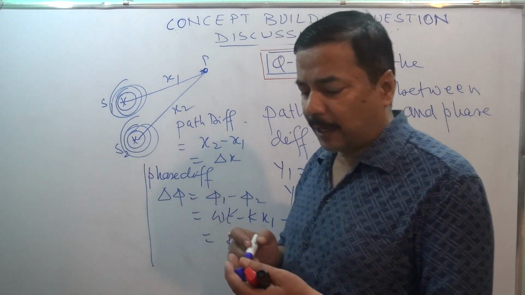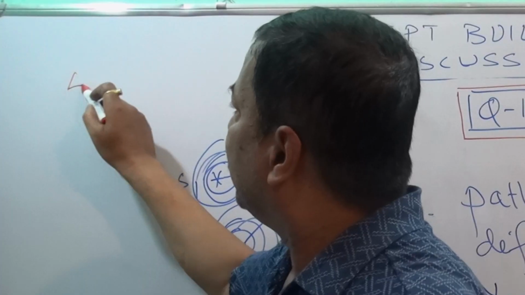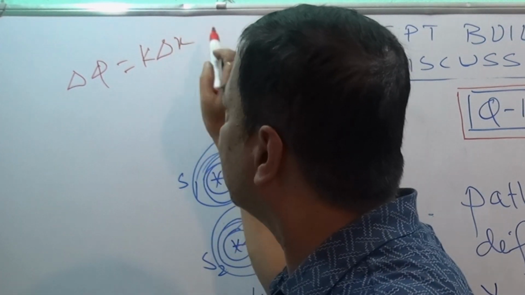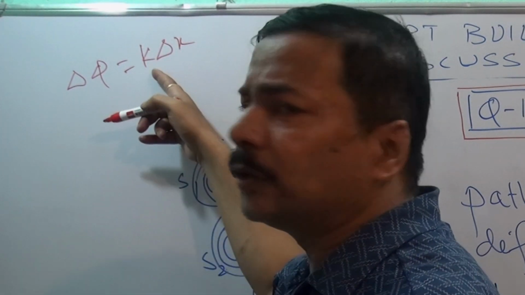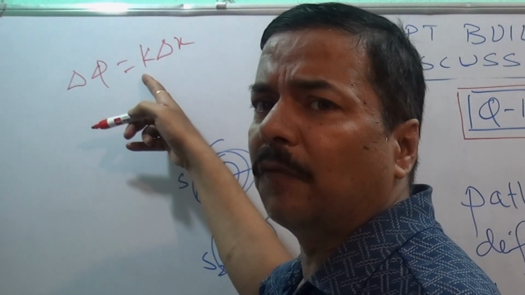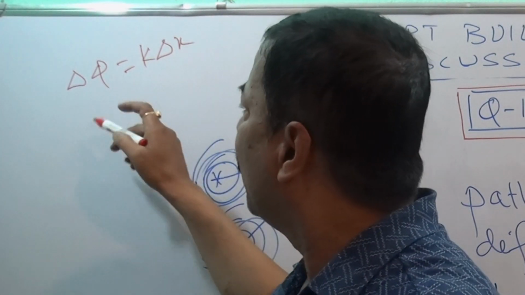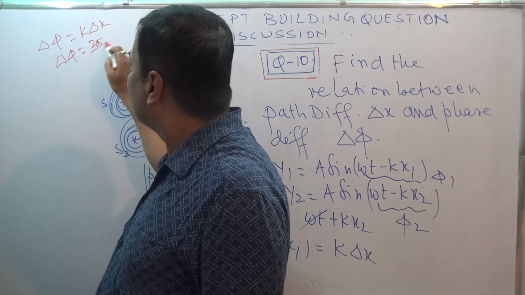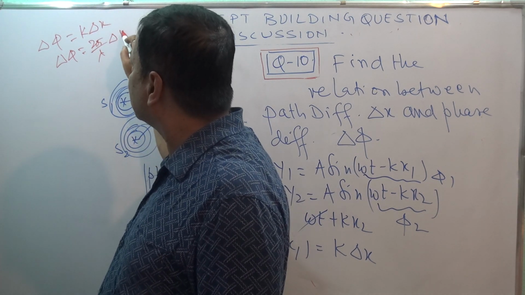So we can write del phi is equal to k del x, and k is what? According to the definition, k is 2 pi by lambda. So del phi is equal to 2 pi by lambda del x.